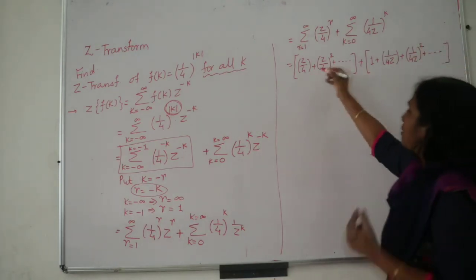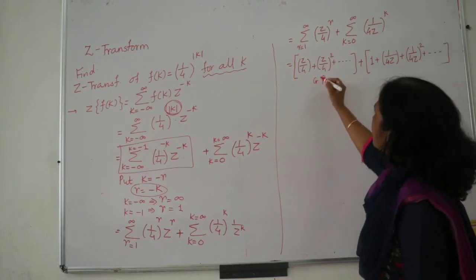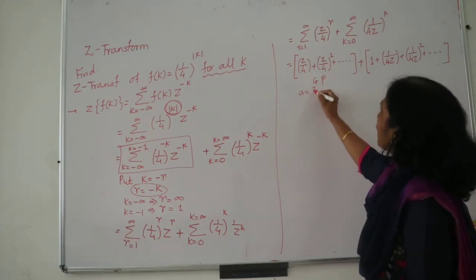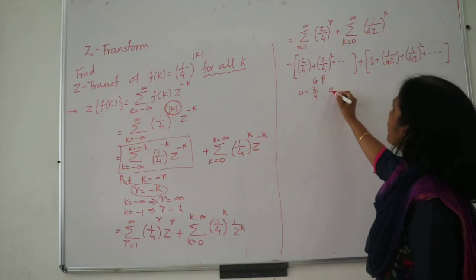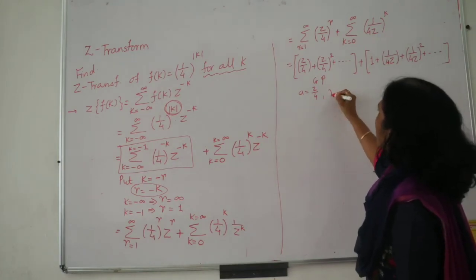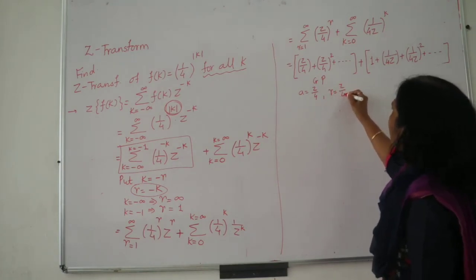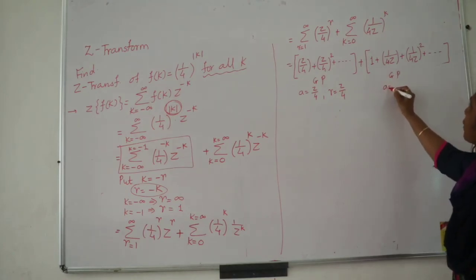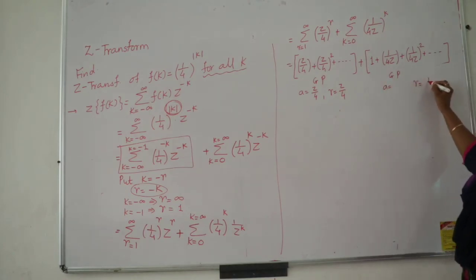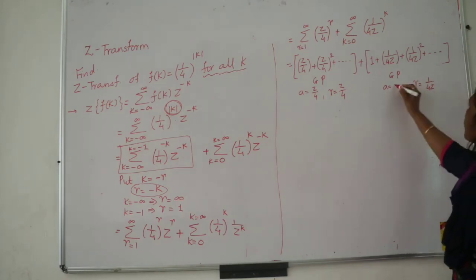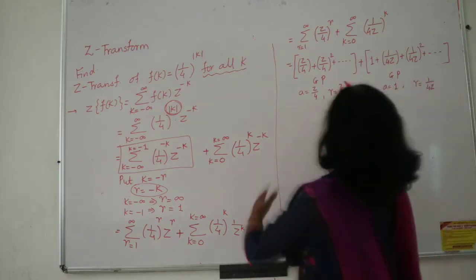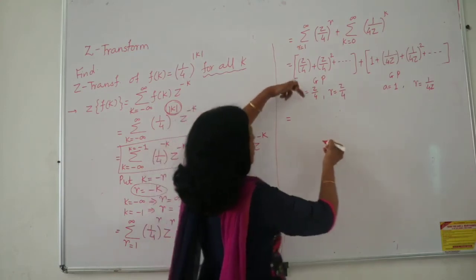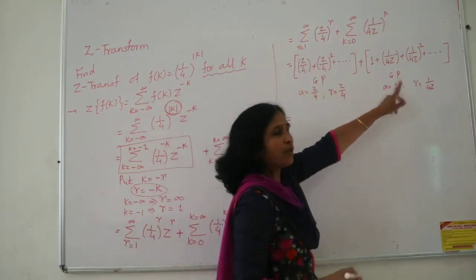And then see, this is one GP, this is another GP, where the first term is z upon 4 and the common ratio is also z upon 4, right? And then here, this is GP with common ratio r is 1 upon 4z, and the first term is equal to 1. So this GP has a different formula, that GP has a different application.